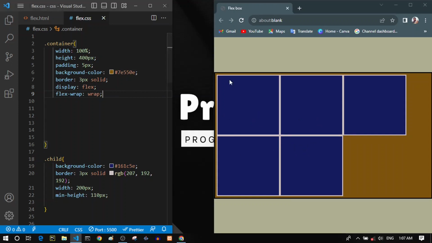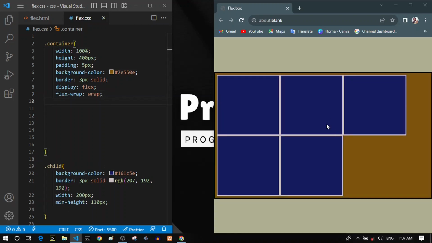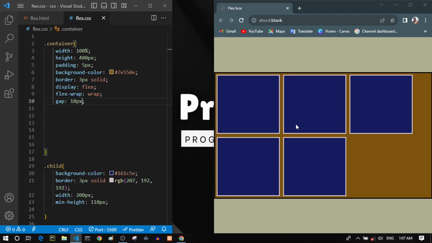And by the way, I want to mention another property because it is the appropriate time for that, and that is the gap property. You can see that now our items are sticking to each other. They have no space between themselves. So we have another property in the FlexBox, which is the gap property, and it will add some space between our flex items. For example, if we give it 10 pixels, you can see that it separates our items by 10 pixels.